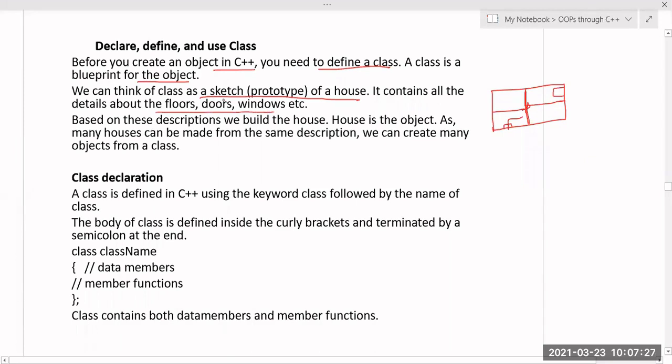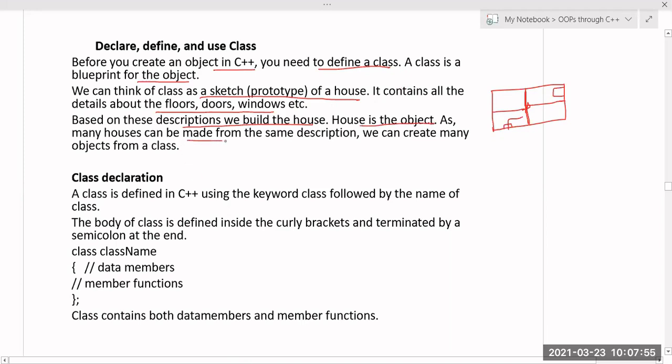In the same manner, a class is a blueprint which will contain all the data members and member functions. Based on that only I can create any number of objects. Based on these descriptions or this prototype I can build a house. The house is the object; I can see its physical existence, but the prototype or plan for the house I cannot see. So the plan is nothing but a class, which is a prototype. Based on that prototype I can create any number of houses or any number of objects.